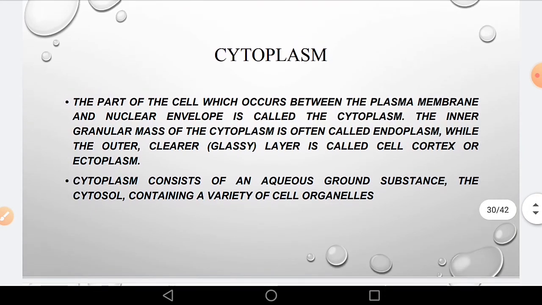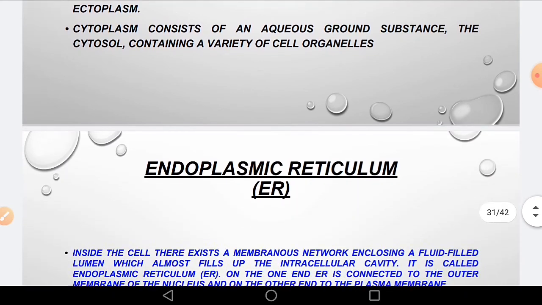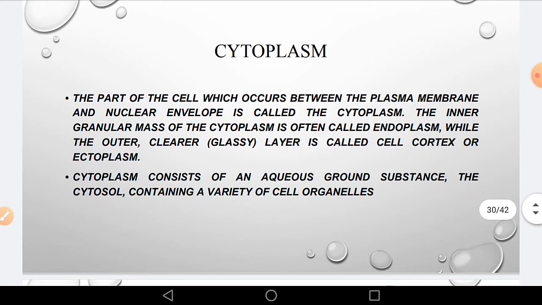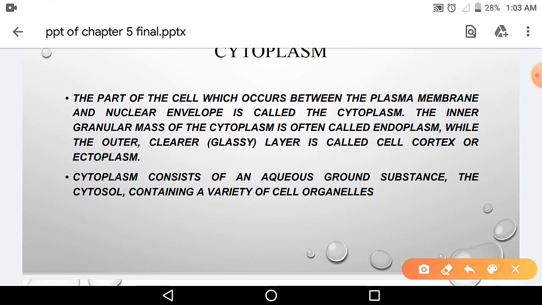Now we learn about the cytoplasm. When we see a slide of a cell, suppose this is the cell wall, suppose this is the cell membrane, the plasma membrane. We said the center part is the nucleus.